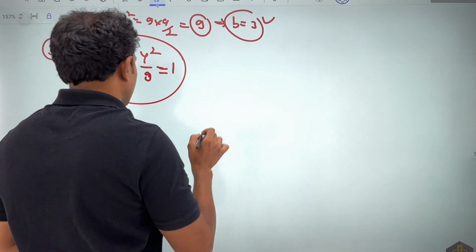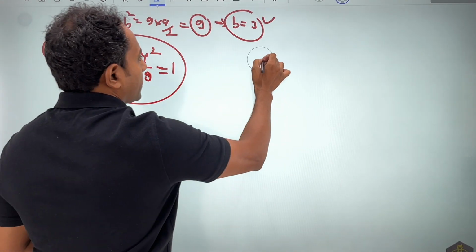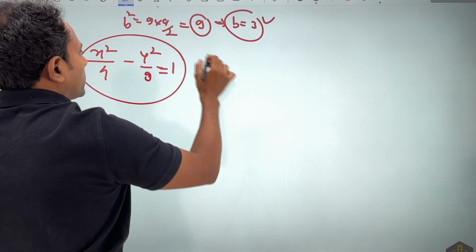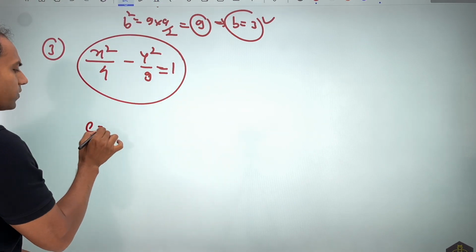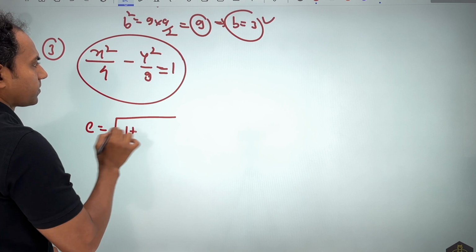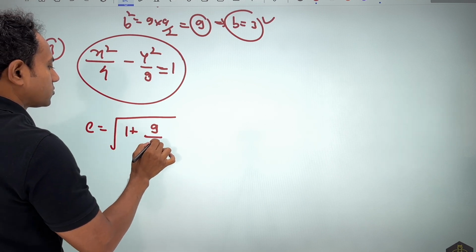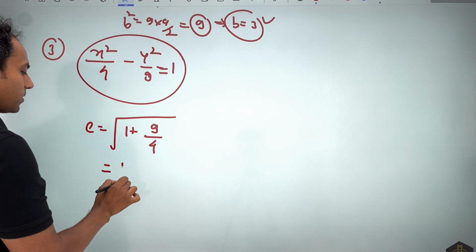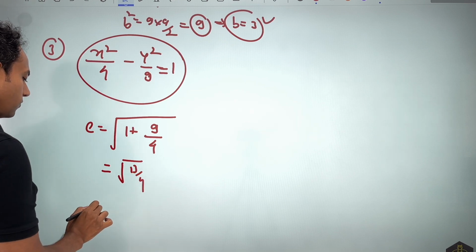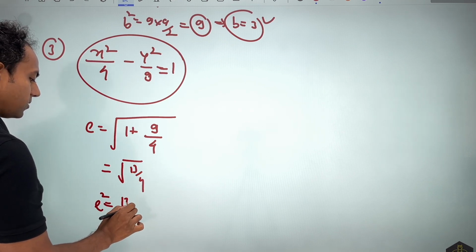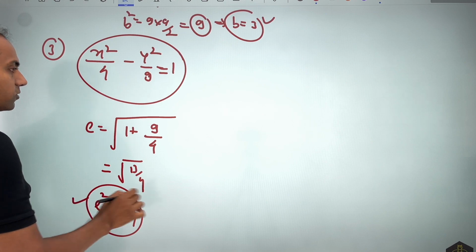If you look into the question, they are talking about two things now. One is the value of m, and e square I already know. e is simple to find. It is root of 1 plus b square by a square. So b square will become 9 and a square will become 4, so the answer becomes root of 13 by 4. If you want to find the value of e square, it is nothing but 13 by 4. So this part we already know.